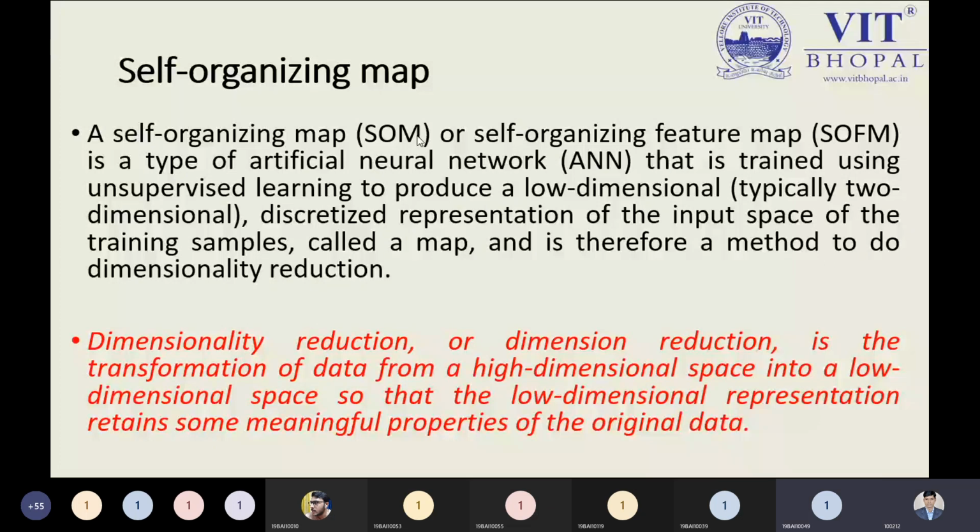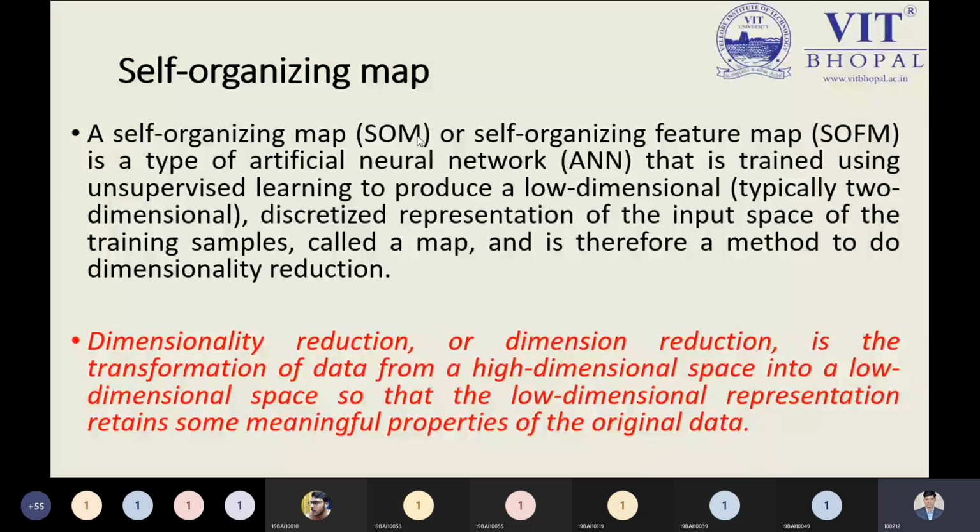Yes, it is written over here, sir. Got it. It is written over here so that the low dimension representation retains some meaningful properties of the original data. So we are not leaving anything. That is the important point we need to keep in mind. So self-organizing map, how are they mapping, how are they functioning internally? That is the beauty of the self-organizing map.